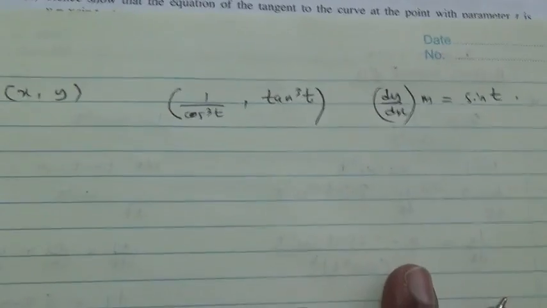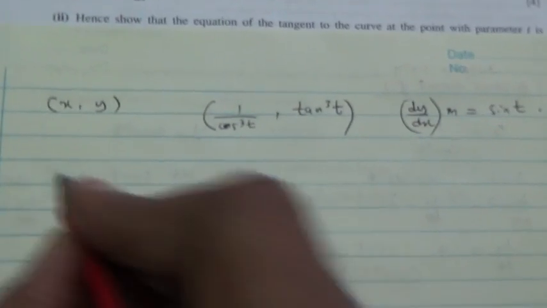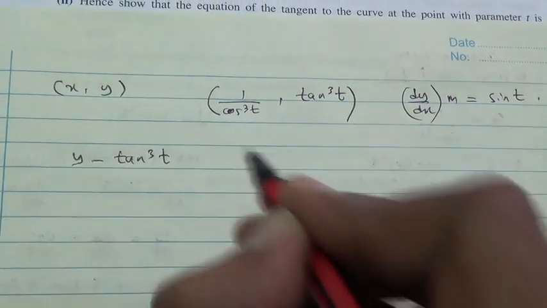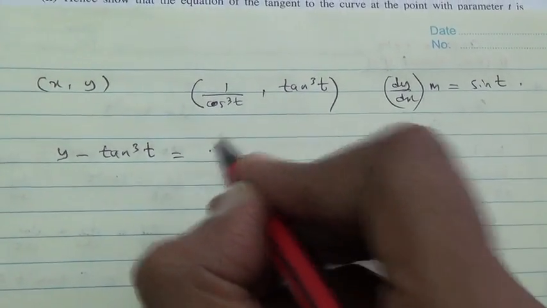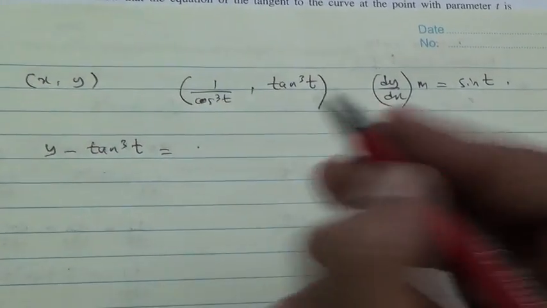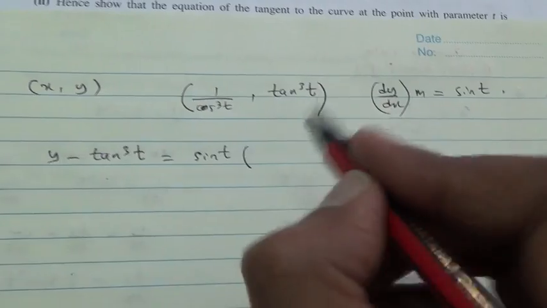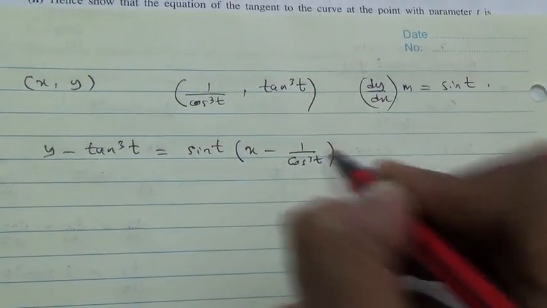So how do we find the equation of a straight line? It's y is equal to mx plus c basically. So we're going to say y minus tan cube of t is equal to the gradient, which is sine of t, multiplied by x minus 1 upon cos cube of t.